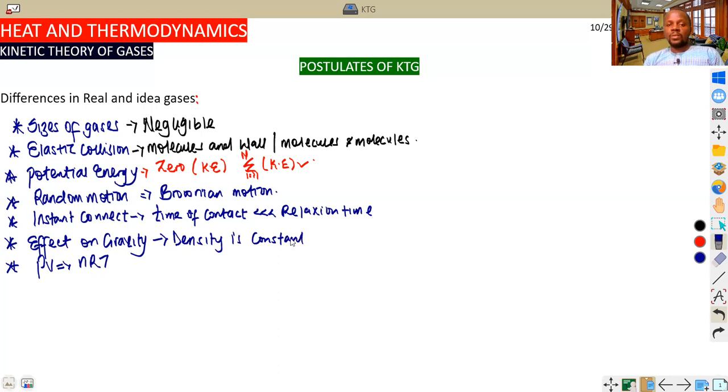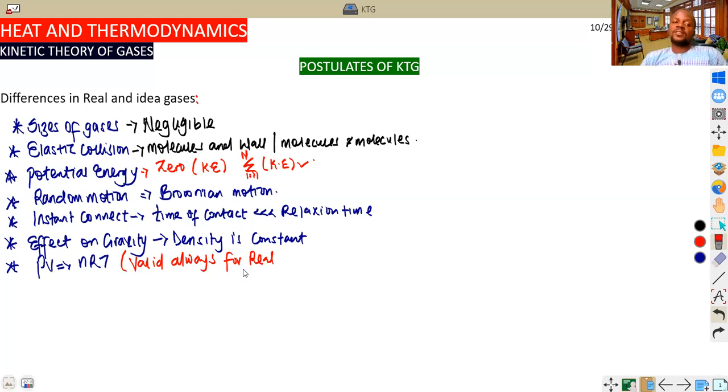And the last one, which is also very important for you to keep at the back of your mind, is PV equals nRT. This is always going to be valid for real gases. Always valid for real gases. So these are the 7 postulates of the KTG, which students need to keep in mind for theoretical form of questions you might face in future.